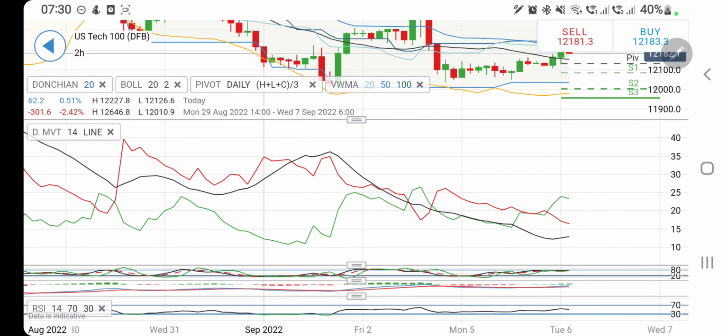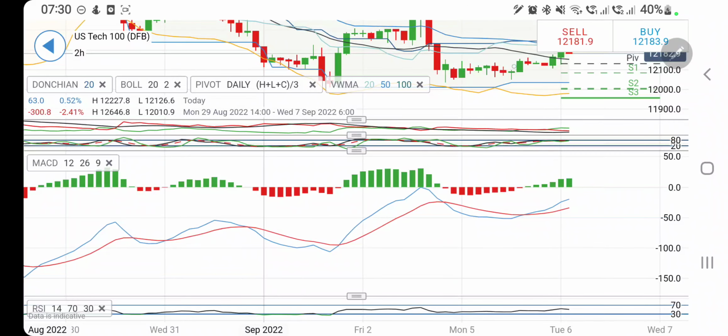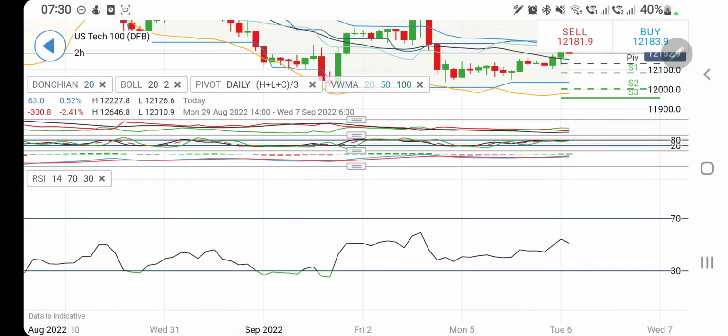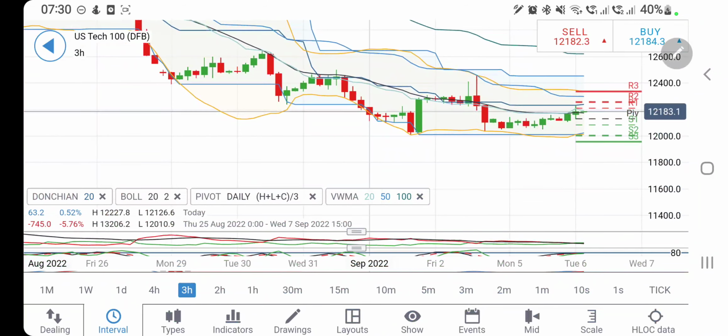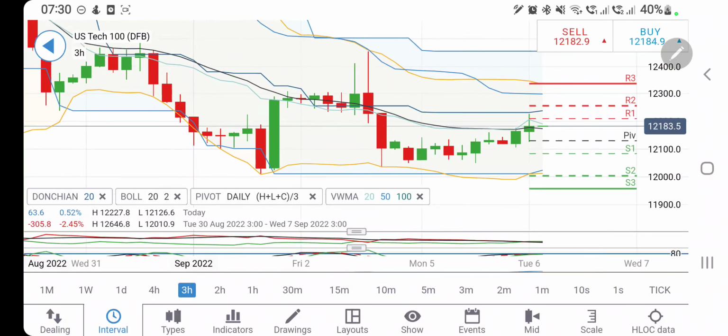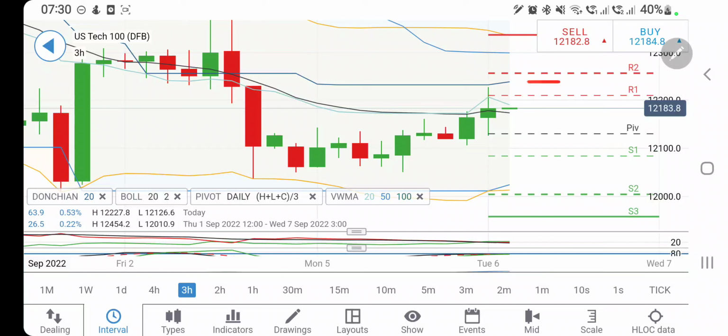Directional movement is bullish. It is divergent on the 2-hour charts. Stochastic is near to top. MACD is green. It is divergent and bullish. RSI is looking downwards. And if you look at the 3-hour chart, the new candle is yet to start. The previous candle has almost given a sort of a doji with a very little green body. So see, now you should watch out for this zone at 12,130, 12,120 levels.